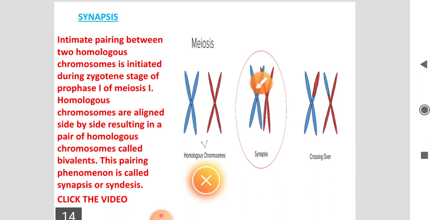called bivalent. This pairing phenomenon is called synapsis. After the synapsis, the crossing over takes place. During the synapsis time, the chiasma formation takes place. Chiasmata means the corresponding segments are joined at a particular point, called chiasma. After the chiasma formation, the crossing over takes place. This process is called synapsis.